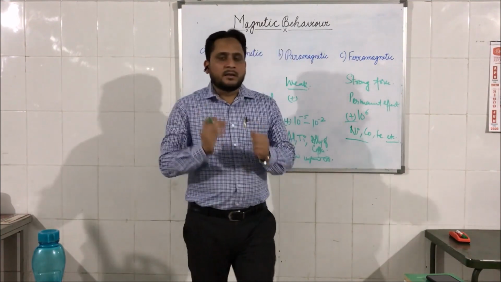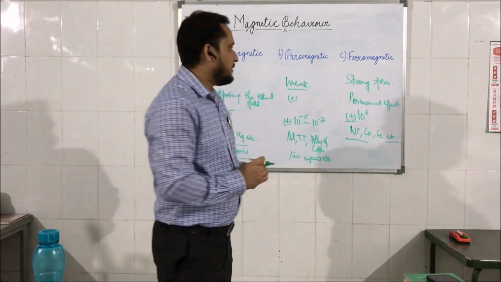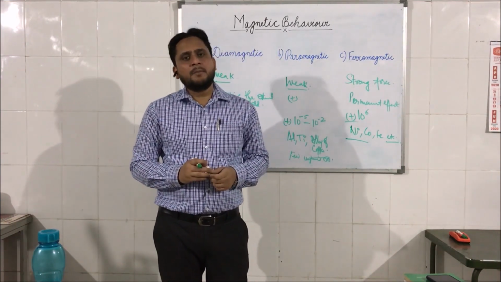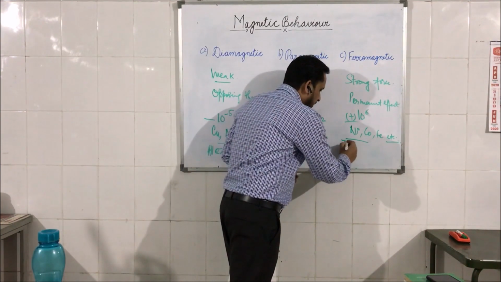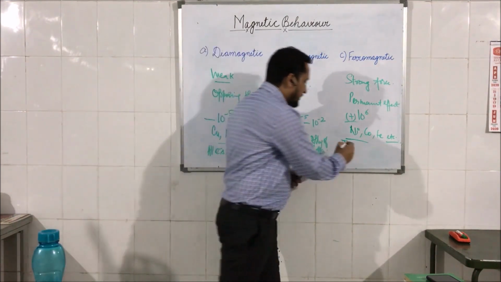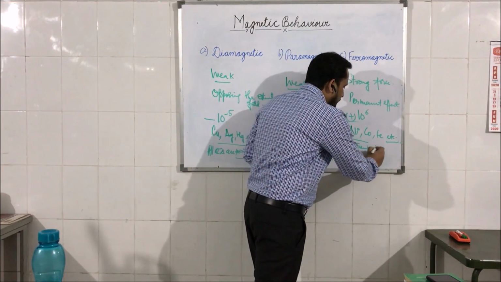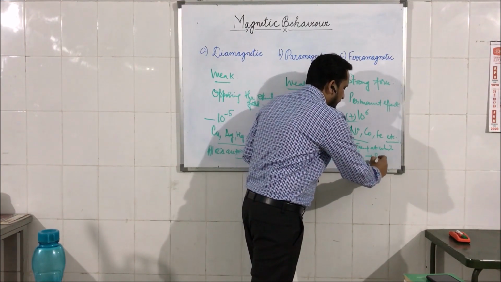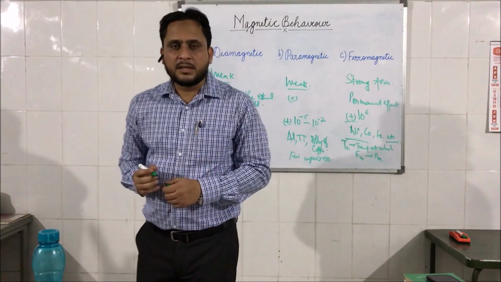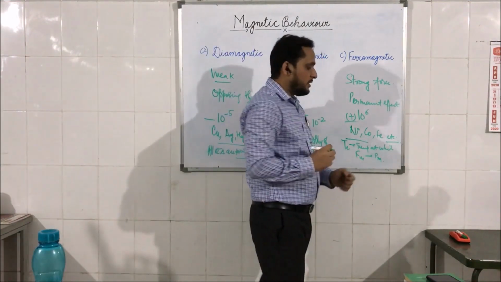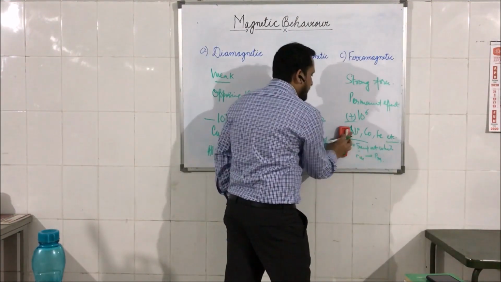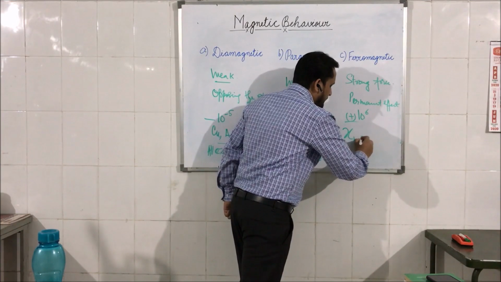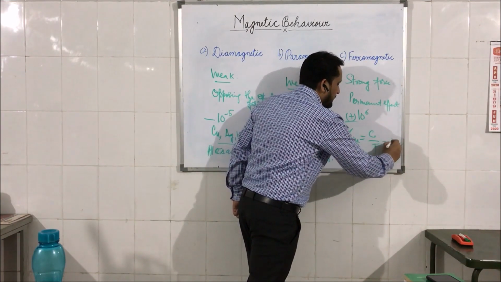Now, there is a temperature known as the Curie temperature at which a ferromagnetic material behaves as a paramagnetic material. So, Tc, the Curie temperature, is defined as the temperature at which a ferromagnetic material behaves as a paramagnetic material. Clear? And the magnetic susceptibility of these materials is given by Xm equal to C upon T minus Tc.